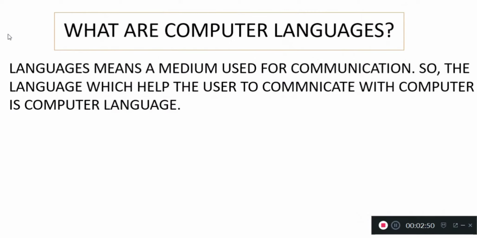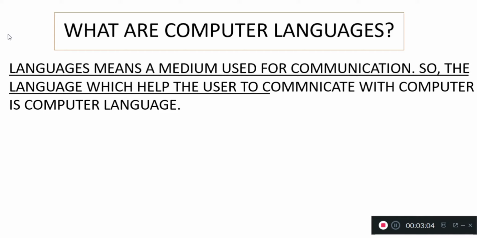What are computer languages? Language means a medium used for communication. So, the language which helps the user to communicate with the computer is a computer language.